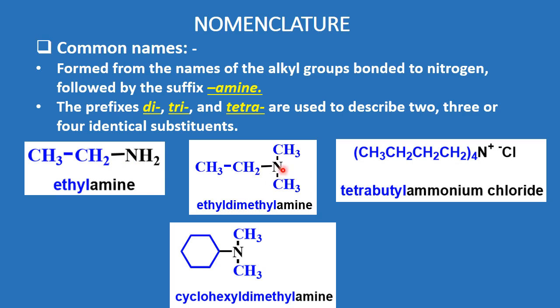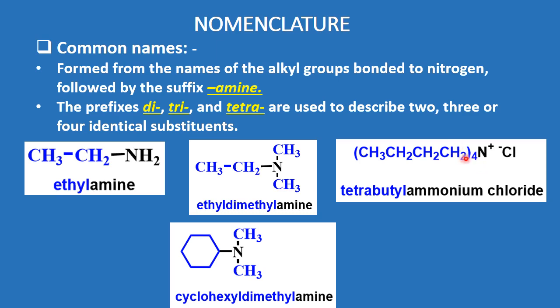Now here, the hydrogens of the amino group are replaced by alkyl groups. You can see there are 2 methyl groups which are common, so it will be named as dimethyl, and the longest chain carbon atom is ethyl, so the main name of this compound is ethylamine, but the full name is ethyl dimethyl amine.